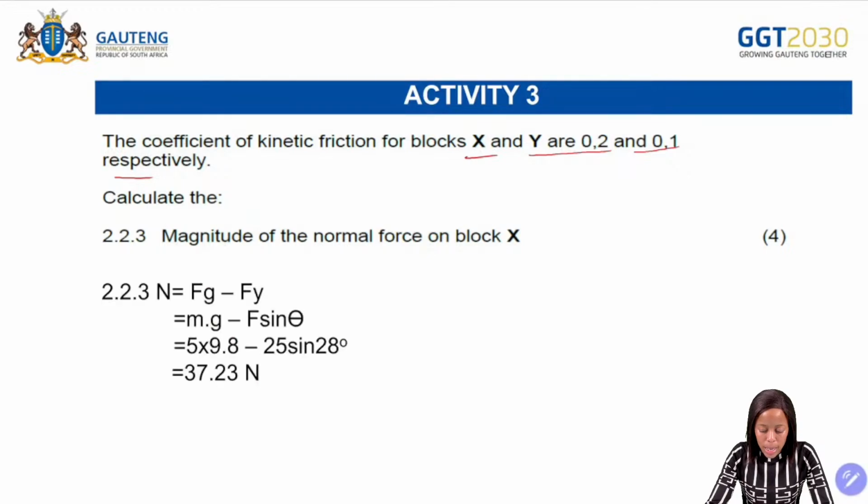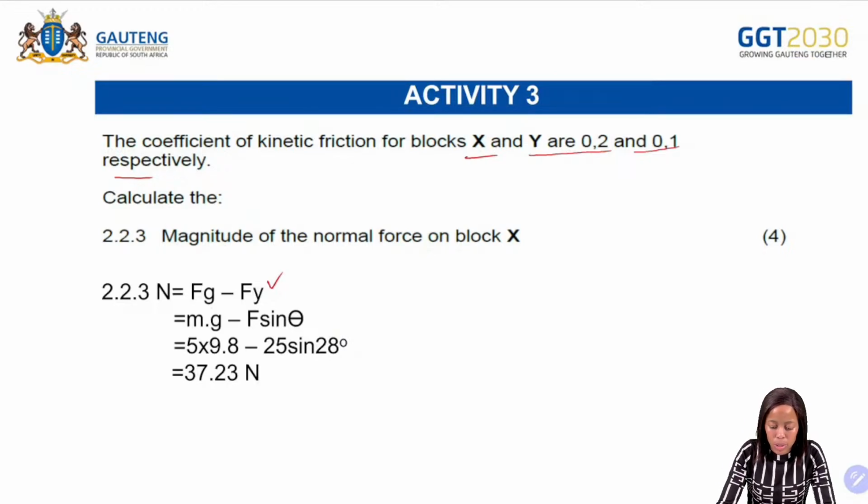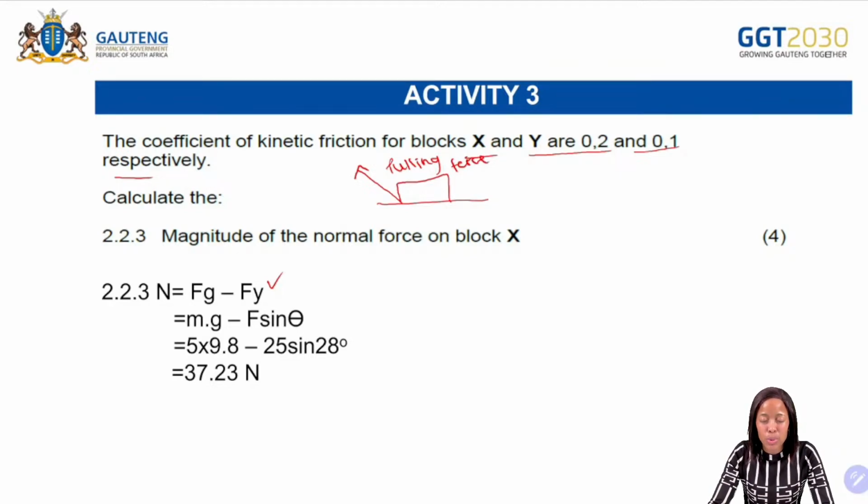Okay. So how do we calculate the normal force? We are going to use the formula Fg minus Fy. So remember, for block X, it was a pulling force. So when it's like this, we call it a pulling force. And when we have a pulling force, then you need to make sure that you know the different scenarios or the calculations for the normal force. So when it's a pulling force, then the normal force is equal to Fg minus Fy.